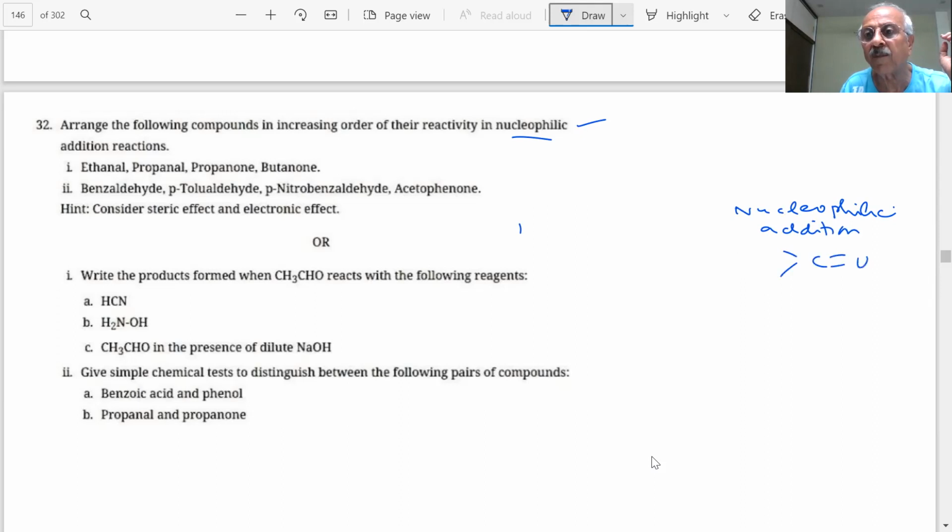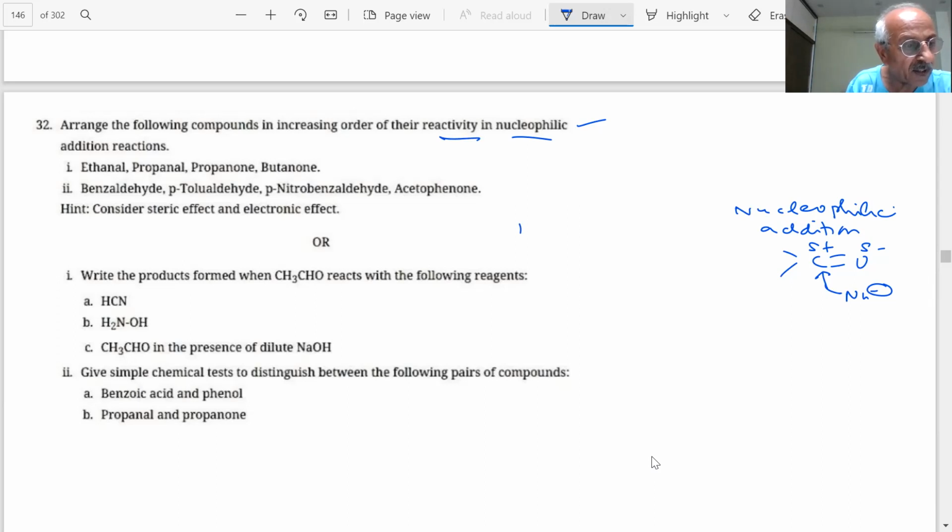This is our carbonyl compound. This is negative. This is positive. So the nucleophile is coming and attacking this carbon. The more electrophilic the carbon, the more will be the reactivity. Clear? Yes, sir. So we must be able to write the formulas, then only we can say, students.